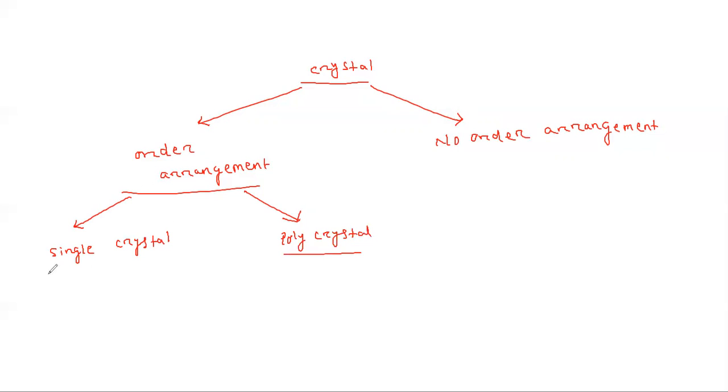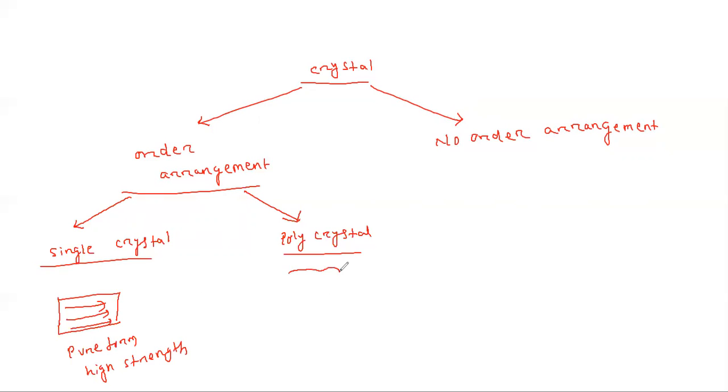Then what is single crystal and what is polycrystal? Single crystal means you can see that it has a single crystal oriented in one direction. It is the pure form of the crystal and having high strength. Their strength is somehow high.